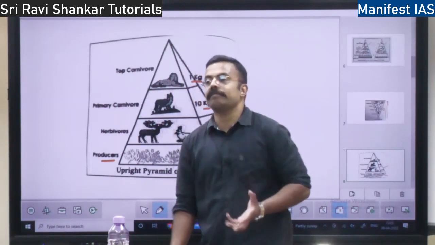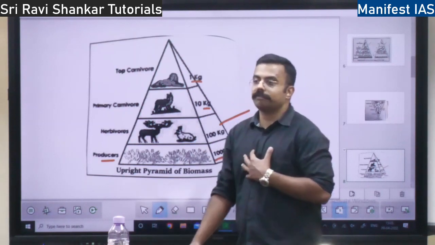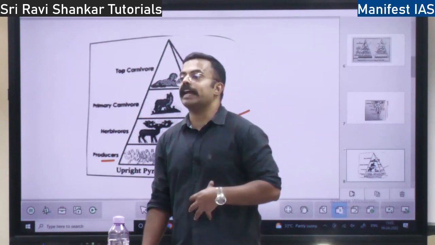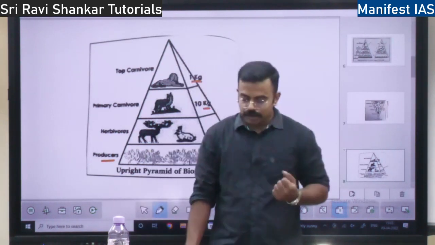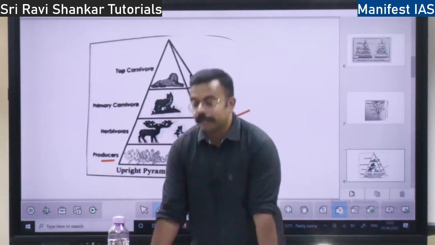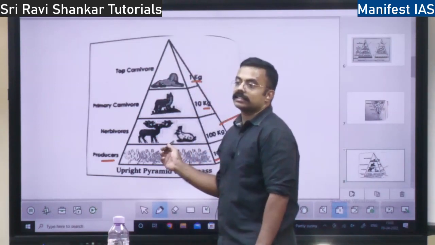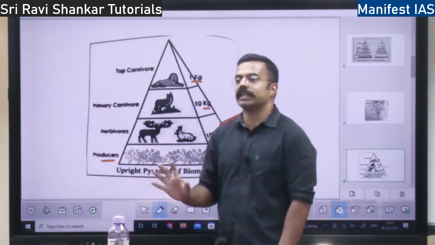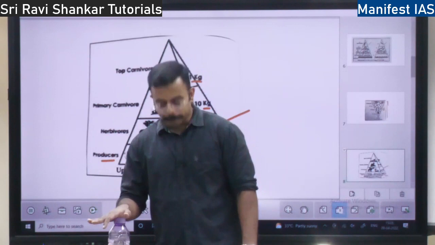So here what are we weighing? Actually we are weighing the dry weight. If we weigh ourselves, we have a lot of water content in our body, but the dry weight of our body is what is measured in the pyramid of biomass. So here one problem is solved. We need not measure the size, whether the animal is big or small, we need not be bothered. We can just measure the weight of the organism, right?